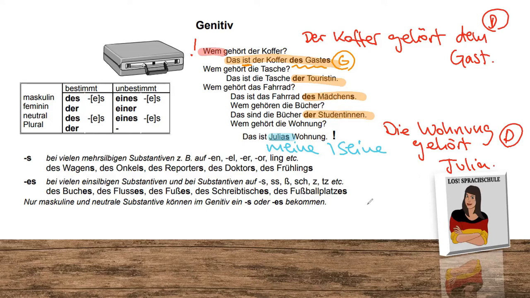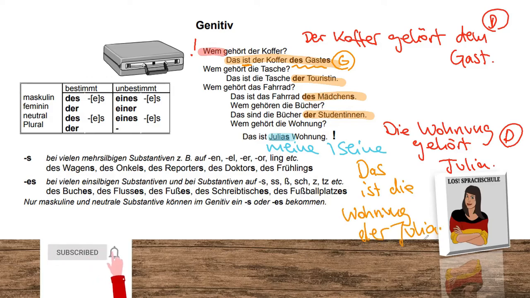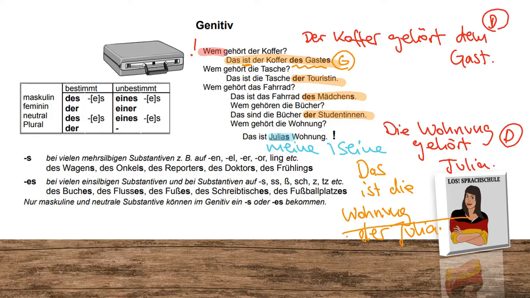Now, can you say it in genitive? Can you say, das ist die Wohnung der Julia? Do you think this sounds good? No, it doesn't. It doesn't sound good. So please remember, when you have a name, put it in front and make it a possession of something. This little table here can help you immensely. We have here the forms, male, female, neutral, and plural. And then we have also definite and indefinite.